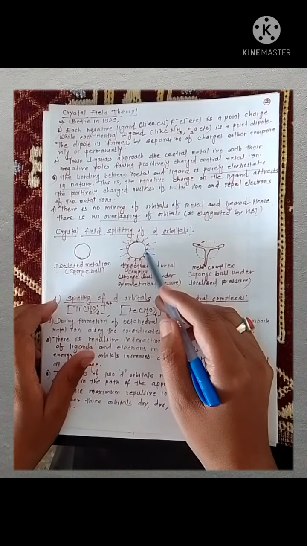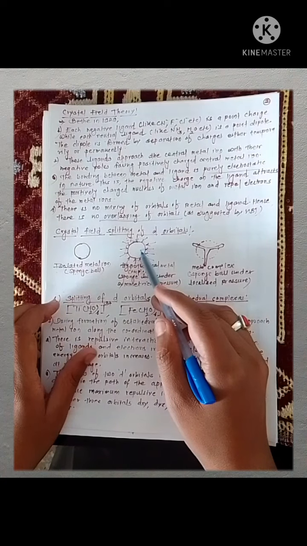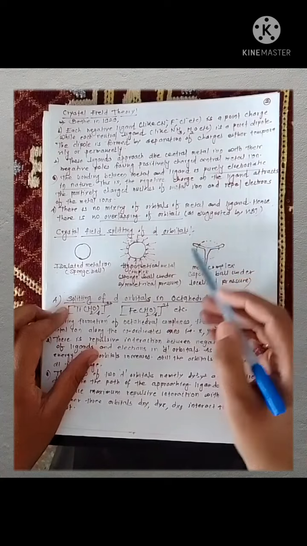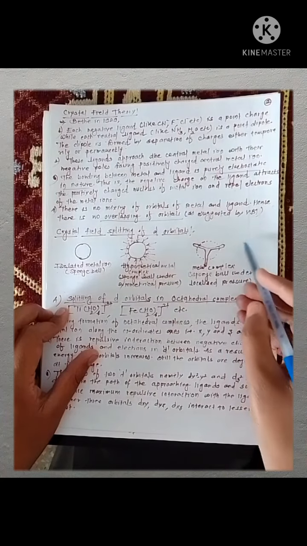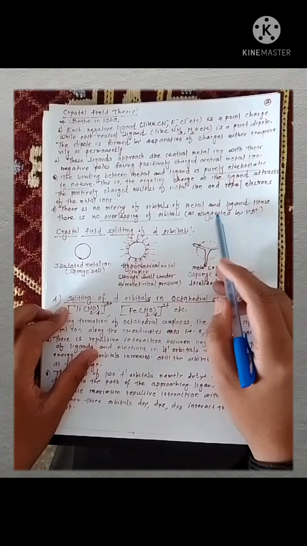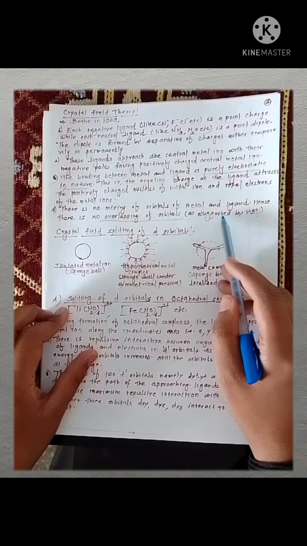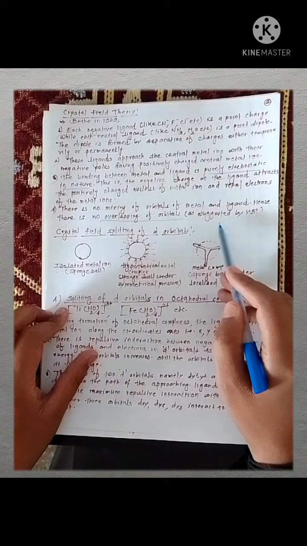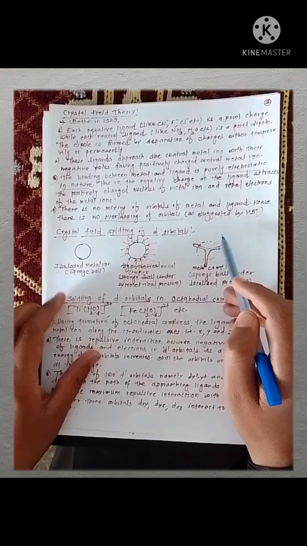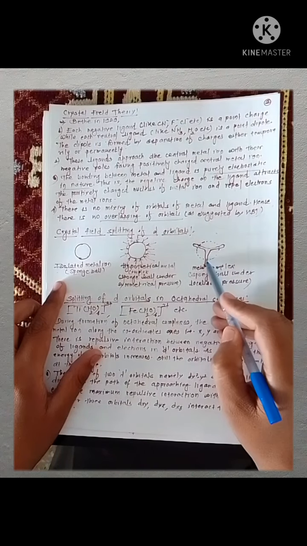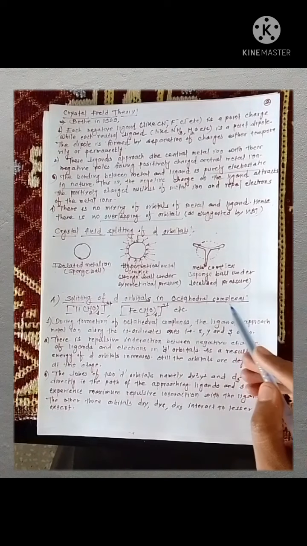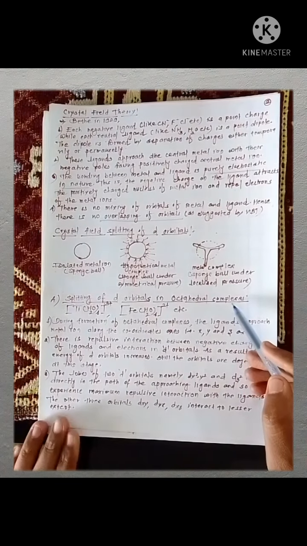So the ball size shrinks, but it remains spherical in nature. It is the hypothetical case, but in actuality, the direction and the force exerted by the ligand on the metal are uneven, and because of that the isolated metal ion can be shown like this. Now, splitting of d orbitals in octahedral complexes.